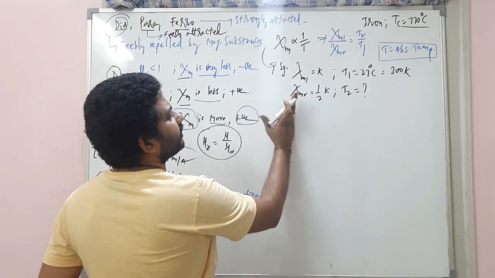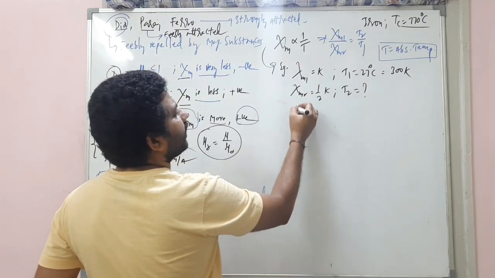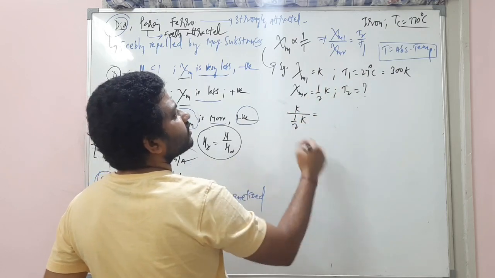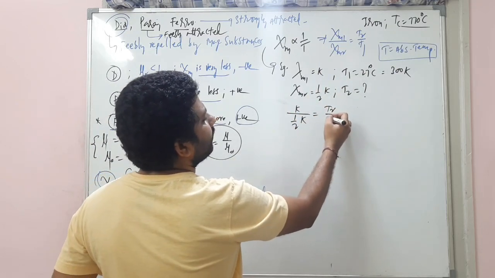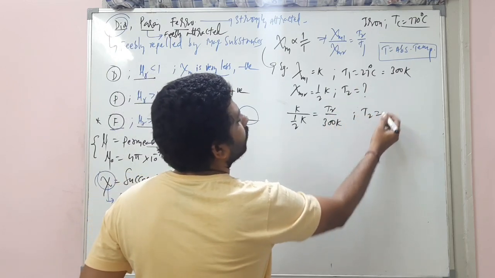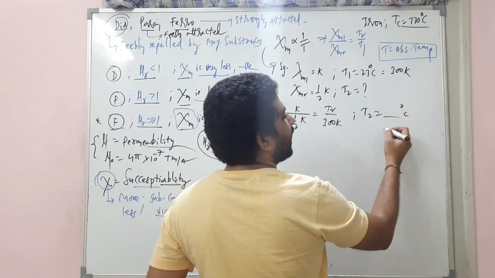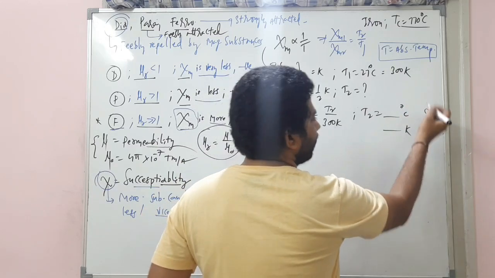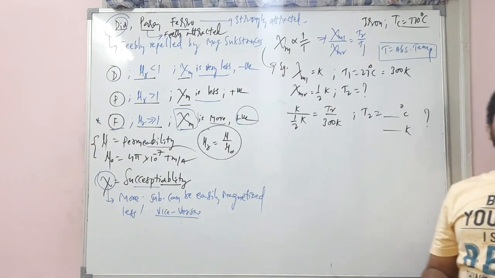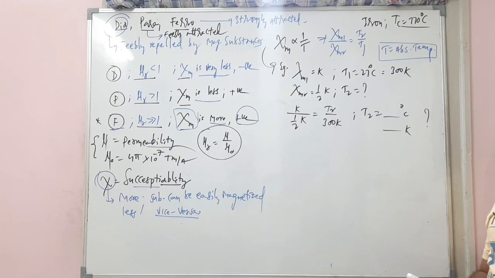Xi m1, see here. Xi m1 is K, Xi m2 is 1 by 2K, which is equal to T2 divided by T1. T1 is 300 Kelvin. And what is your T2? Find it out in degrees Celsius and in Kelvin, both. Right? Tell me and write your answer. I hope you are understanding, my dear students. Write your genuine answer here. Like this, the questions will be asked.